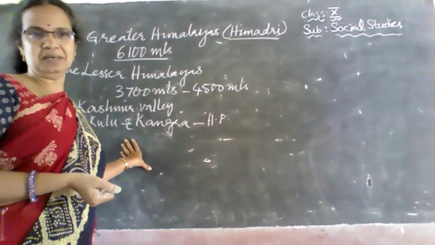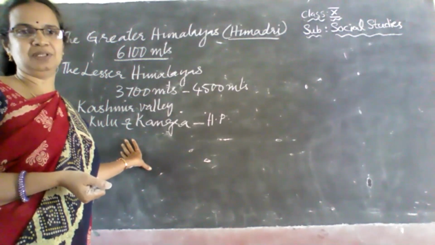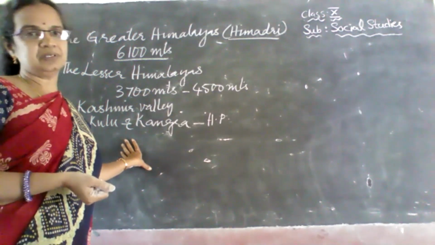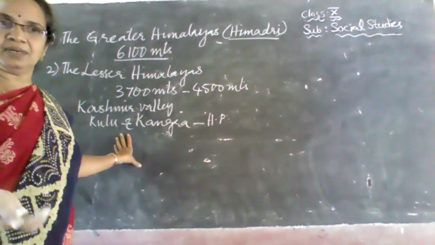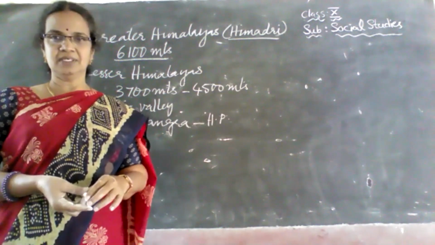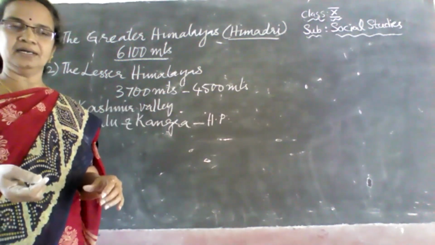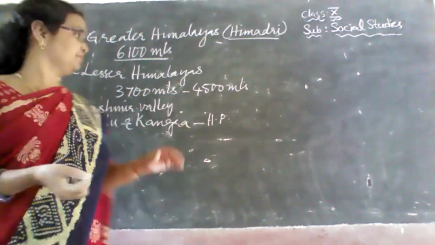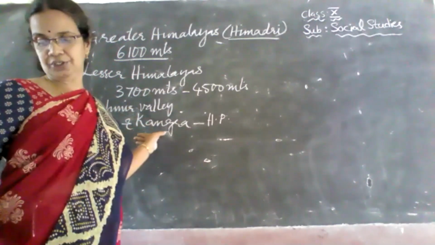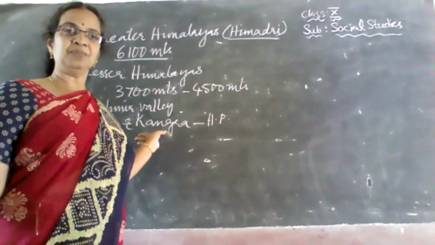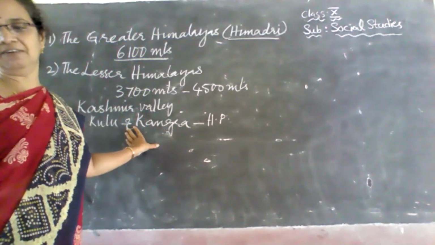Most of us enjoy spending our time in hill stations, especially during summers. Most people go because they are very rich in scenic beauty also. The hill stations like Simla, Mussoorie. Heard about this? Simla, Mussoorie, Nainital, Ranikhet. These are some of the hill stations that are found in the lesser Himalayan ranges. So these lesser Himalayas are the source of great tourism. Tourism is well developed here.